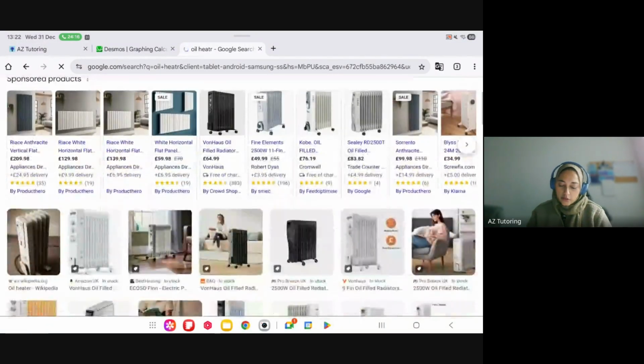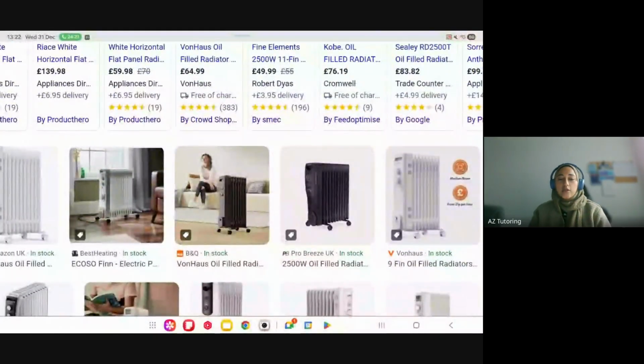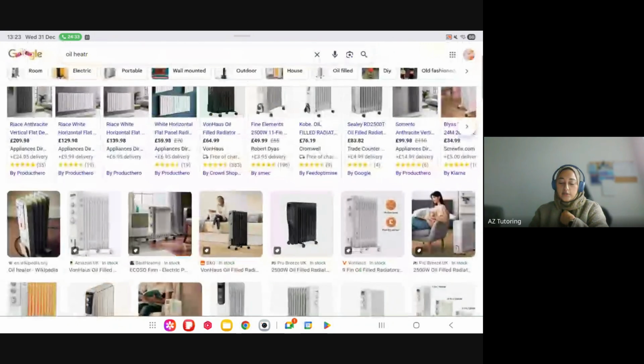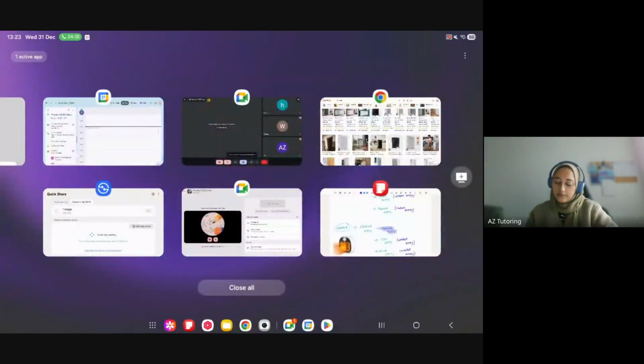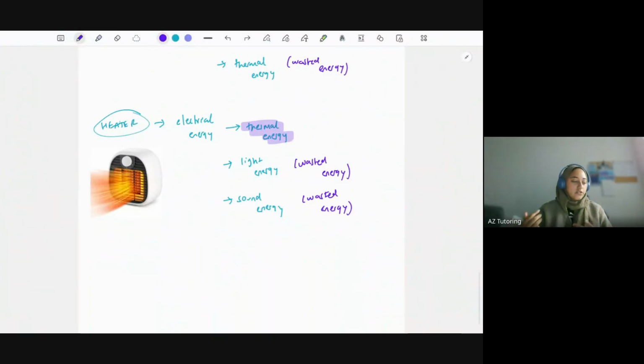Oil heater. So these ones here. Now, the reason why these ones are a lot more energy efficient is because there's no light coming from them and there's no sound coming from them. So all that electrical energy that you're putting into that heater is just being transferred to thermal energy. Therefore, it's a lot more efficient, a lot cheaper to run in the household as well, compared to the fan heaters.